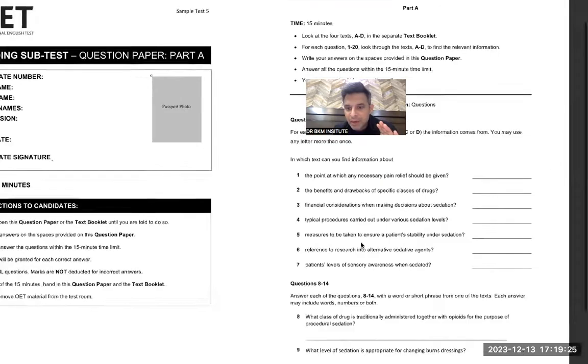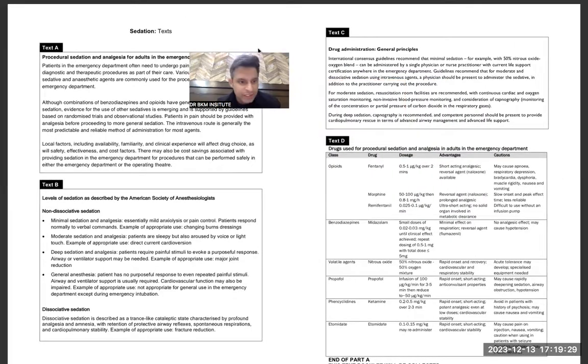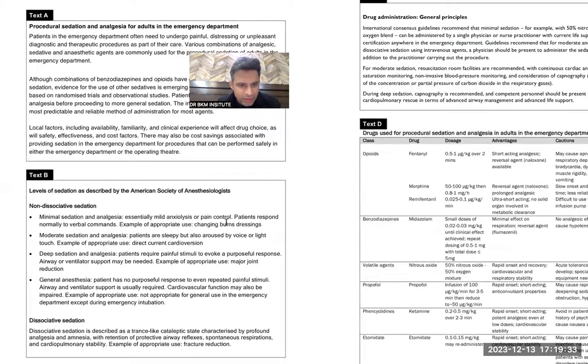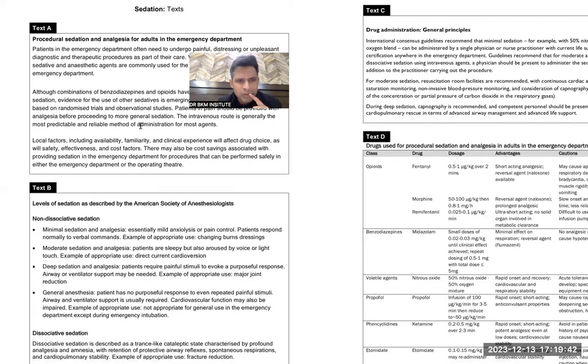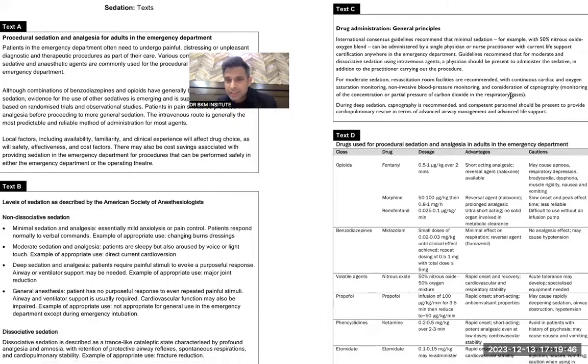Typical procedures carried out under various sedation levels. Is this talking about some procedures? Verbal commands, sleepy, aroused. It's not talking about procedures anyhow. Again, this becomes a difficult question, but this is like various. This is procedure. Any procedure?